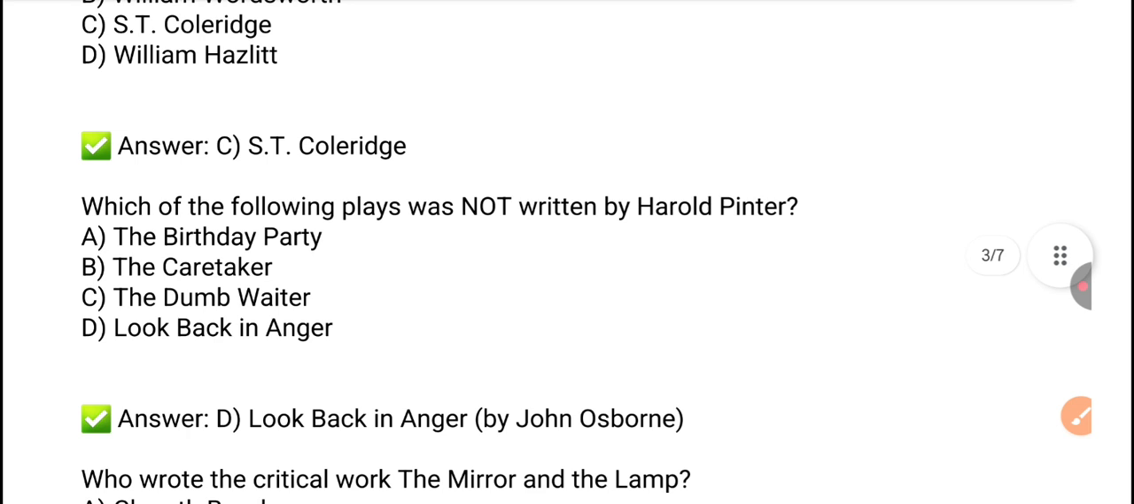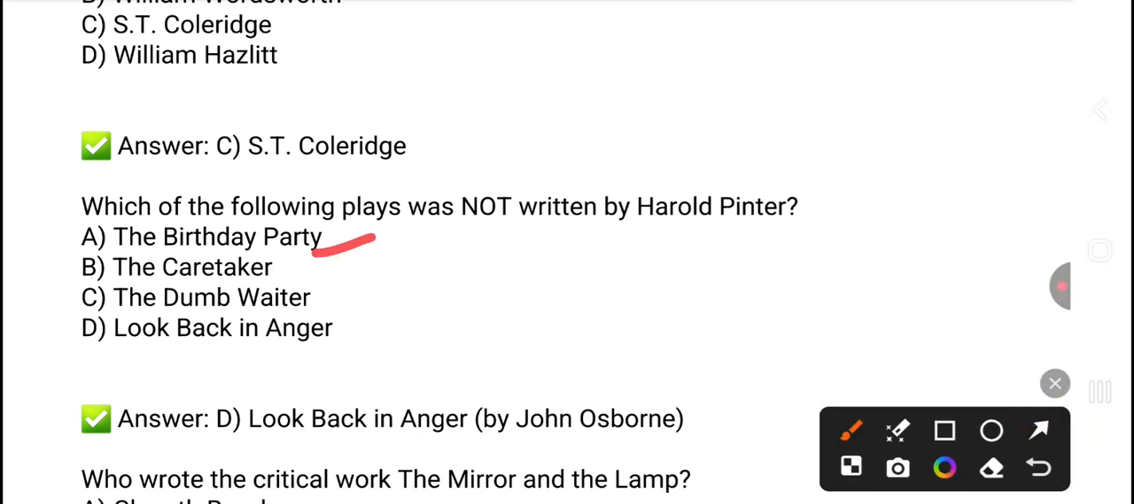So the right answer is option D, Look Back in Anger. It's a work of John Osborne. And you also have to remember all these three works which were written by Harold Pinter, which is Birthday Party, The Caretaker, The Dumb Waiter. And the fourth one, which is Look Back in Anger, is a work of John Osborne.